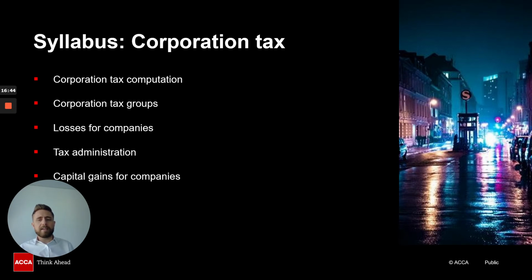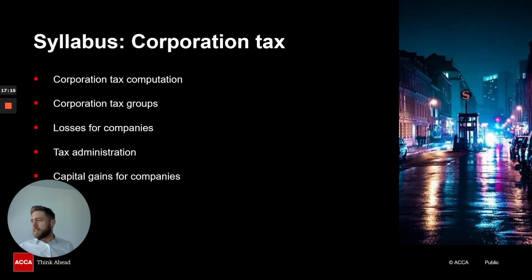But when we are calculating the corporation tax, we have to calculate it based on the taxable total profits for a CAP, which is a chargeable accounting period. Now, students, if they do not have a good understanding again of accounting periods, then they would struggle with this concept of chargeable accounting periods, because we have to match the accounting periods to the correct chargeable accounting period there. So that does take some work.